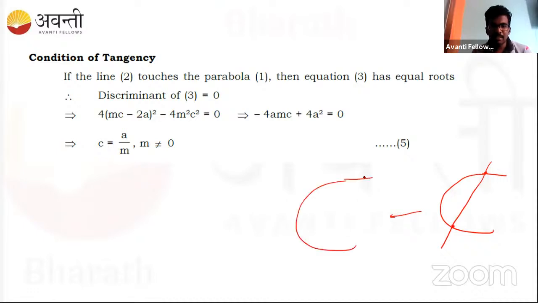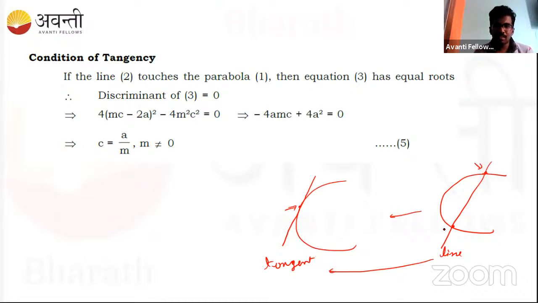So instead of cutting the parabola at 2 points, it may just touch the parabola like this. So this becomes the tangent. The same line is converting into a tangent. How did that happen? So here there are 2 points, right? These 2 points become just a single point.